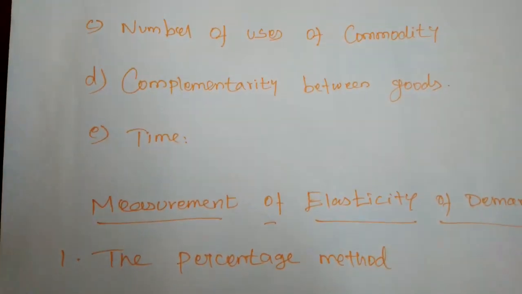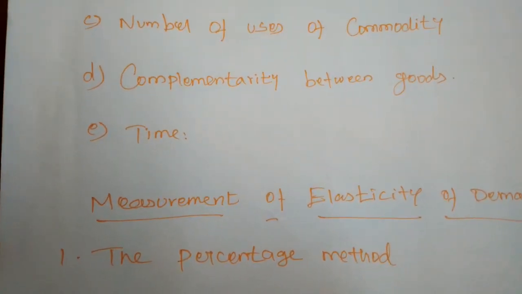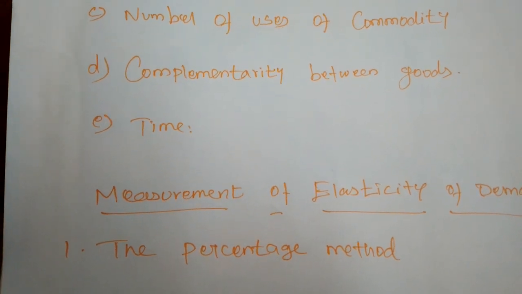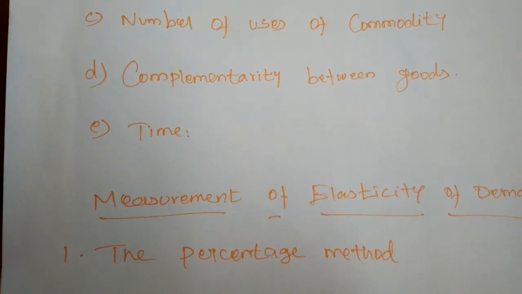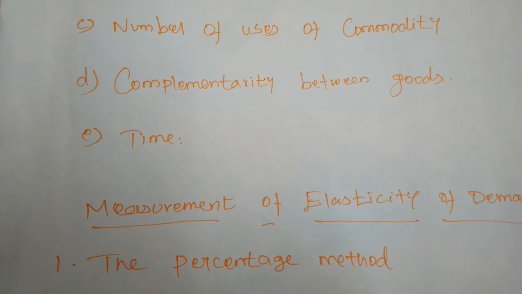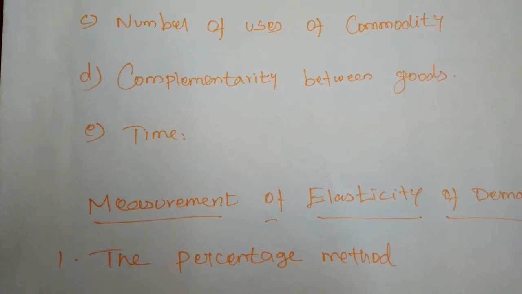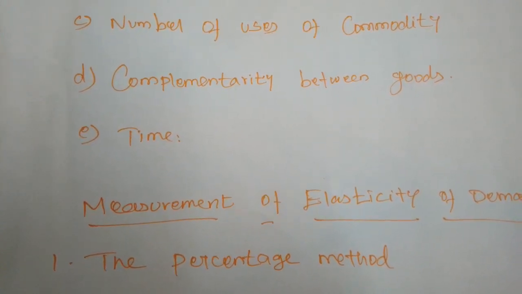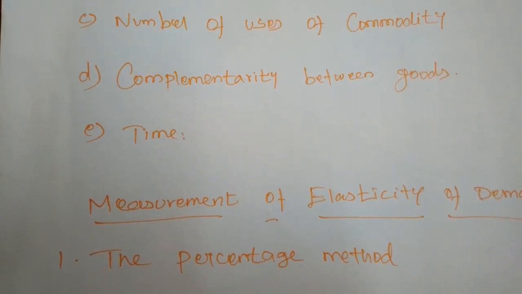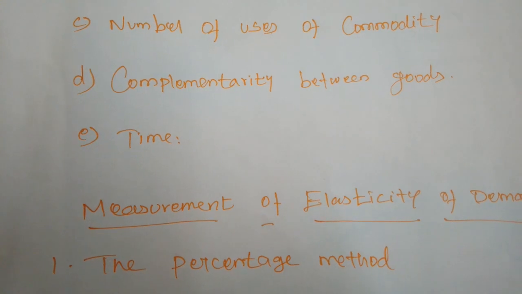Next, time. In the long run, the price elasticity of demand for many goods will be larger. This is so because in the long run, many substitutes can be discovered or invented. Therefore, demand is generally more elastic in the long run than in the short run. In the short run, bringing out new substitutes is difficult.